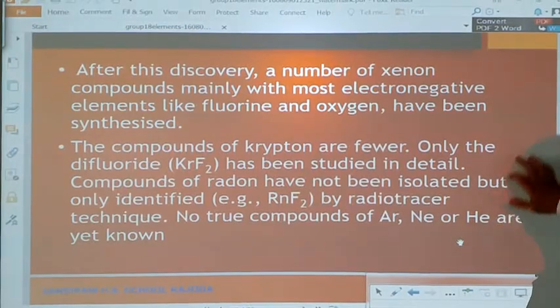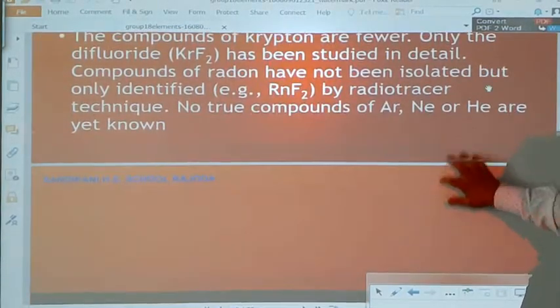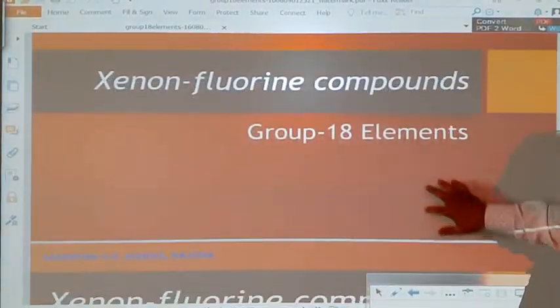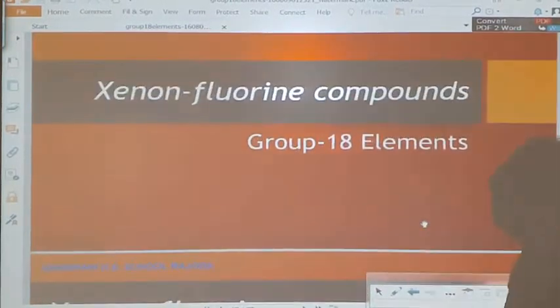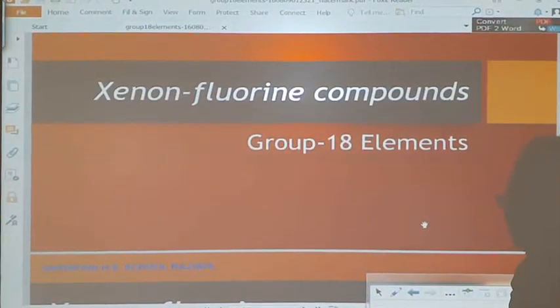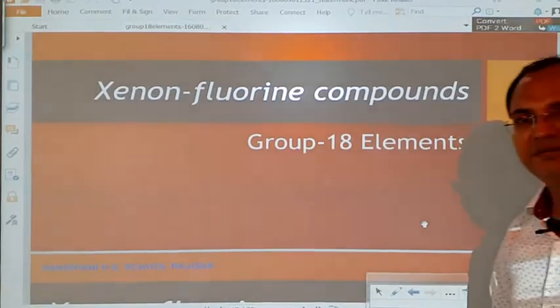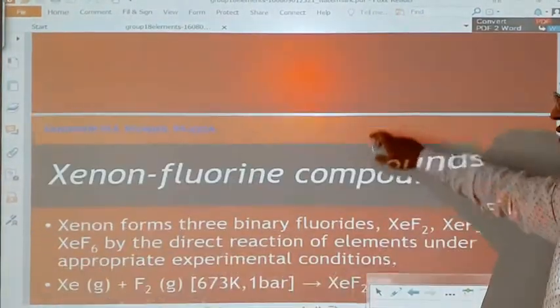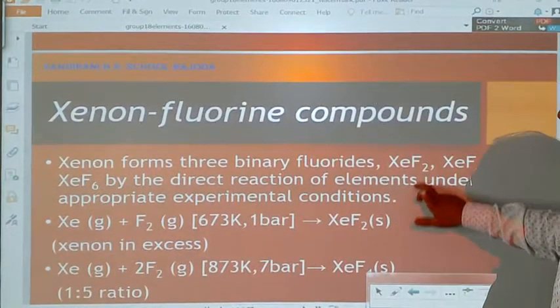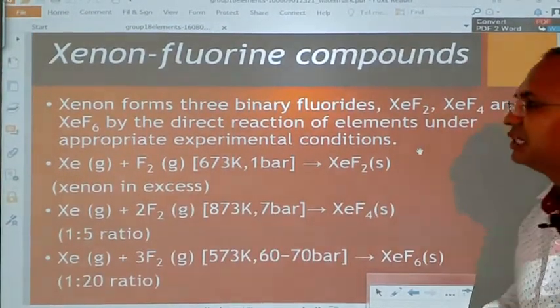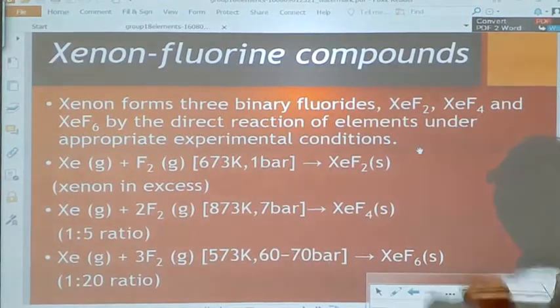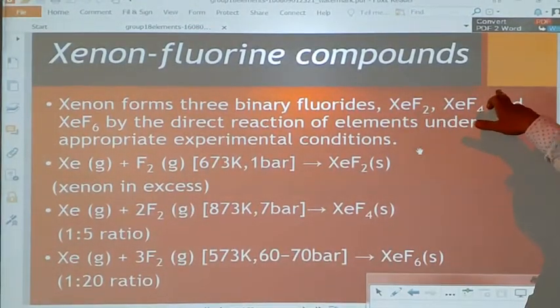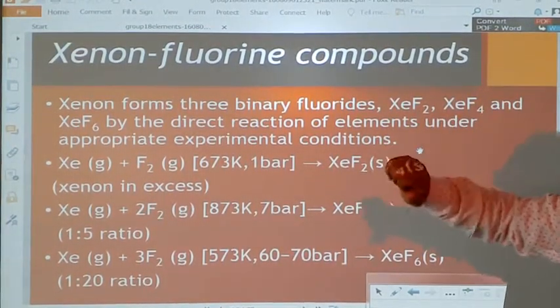Let's see some reactions, how the preparation of the compounds took place. Compounds of xenon and fluorine, xenon fluorides. Xenon forms 3 binary fluorides: xenon difluoride, xenon tetrafluoride and xenon hexafluoride.